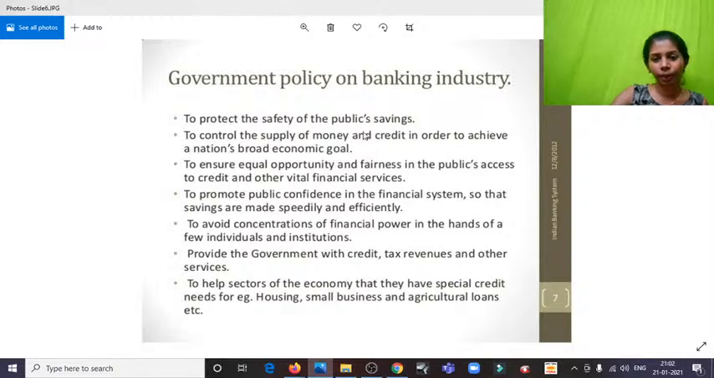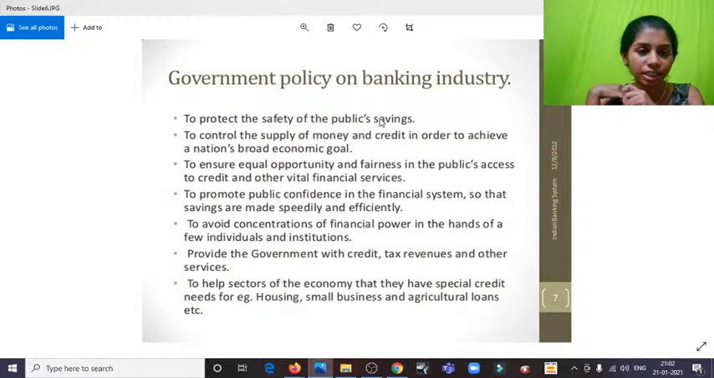And the government policy on the banking industry is to protect the safety of public savings. We know that the difference between government and private enterprises is that government is not for profit. Yes, they need profit, they need revenue. Why? So that they could use that for the betterment of others.